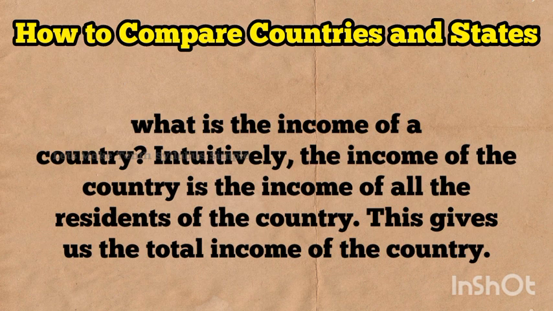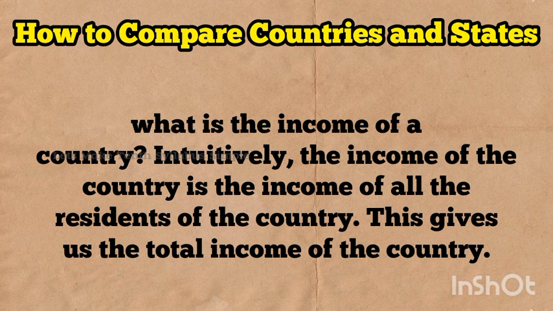Now think, what is the income of a country? We would think that the income of the country means the total income of the residents of the country. However, for comparison between countries, total income is not such a useful measure. Since countries have different populations, comparing total income will not tell us what an average person is likely to earn.